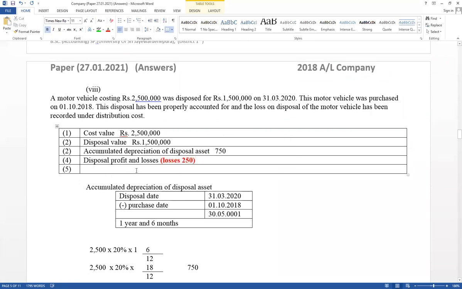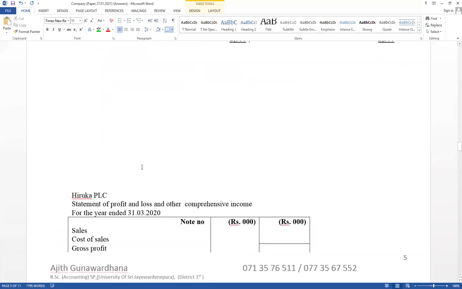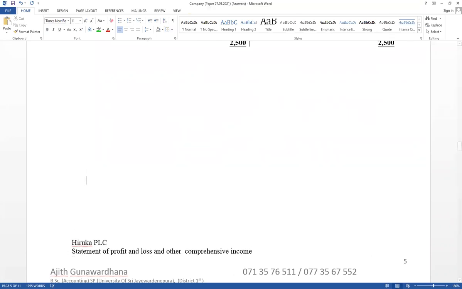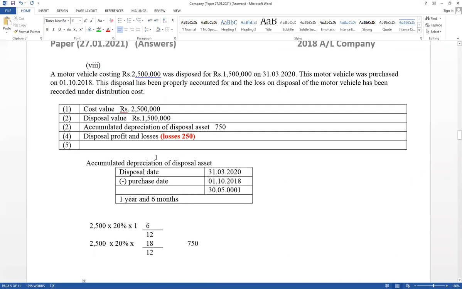Then annual depreciation. Think how to calculate annual depreciation. Those are recorded already. Opening balance is not given. First one, record that information. It has given motor vehicle cost value equal to 2500. Disposal date is given, 31st March.